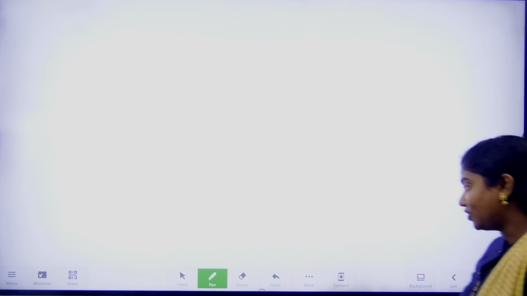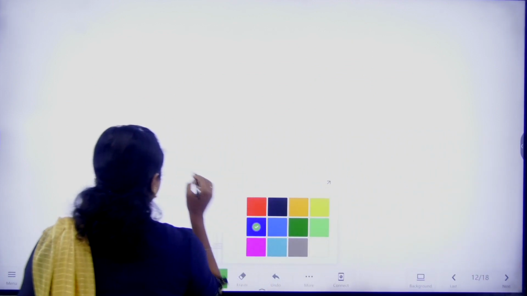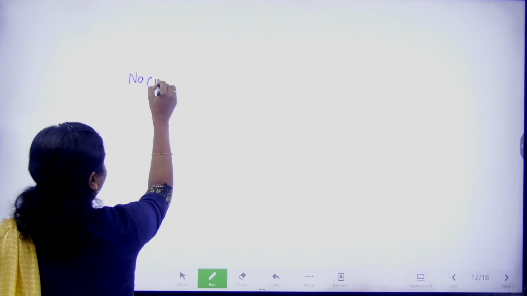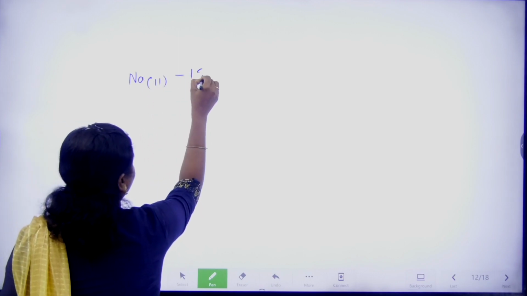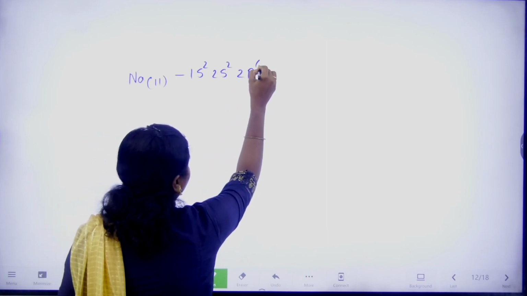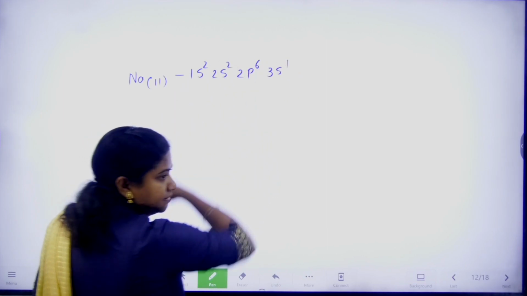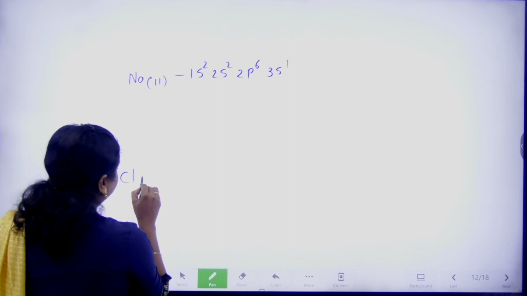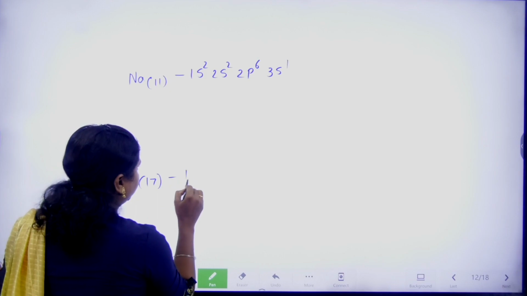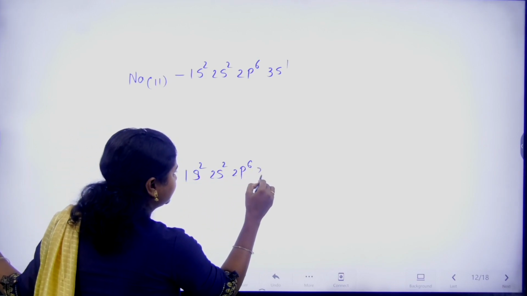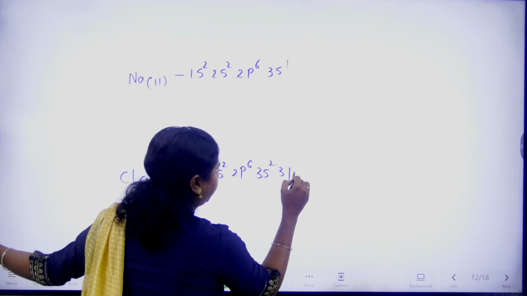Let us understand: sodium is giving, right? What is the sodium atomic number? 11. Let us write the configuration: 1s2, 2s2, 2p6, 3s1. On the other side chlorine is there. The atomic number is 17, and the configuration is 1s2, 2s2, 2p6, 3s2, 3p5.